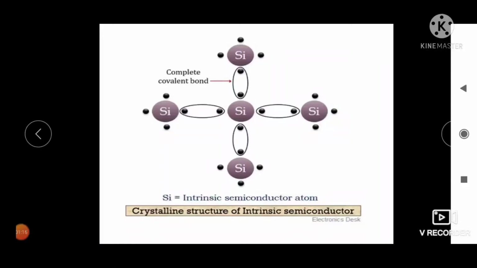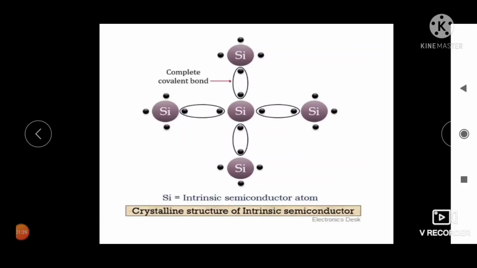The valency of silicon is 4. In order to attain stability, it needs 4 more electrons to complete its octet. So here the silicon is covalently bonded with the 4 other silicon atoms.